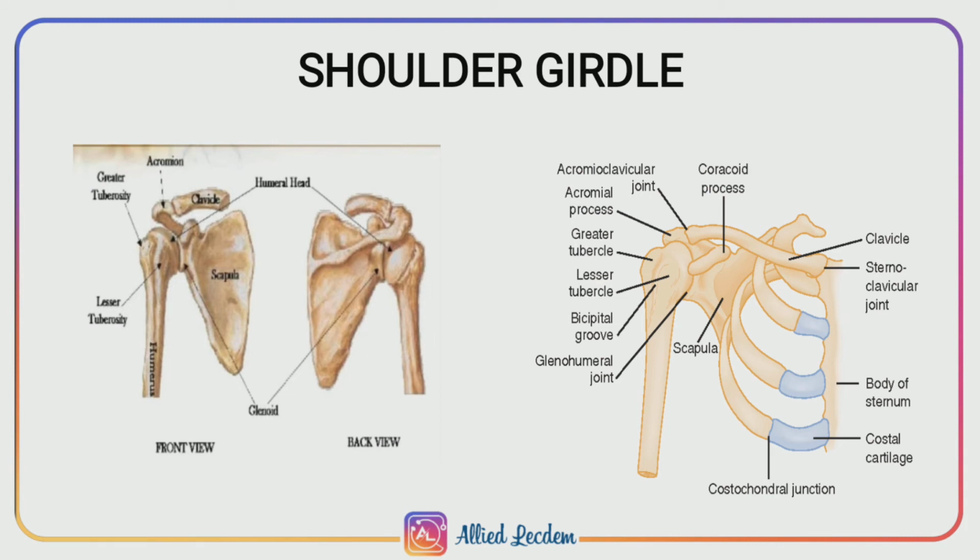Next is the clavicle or collar bone. It is an S-shaped, thin, elongated bone which has curves at two places, that is, two curvatures. It is connected with the acromion process of the scapula at one end, and the other end is connected to the sternum.